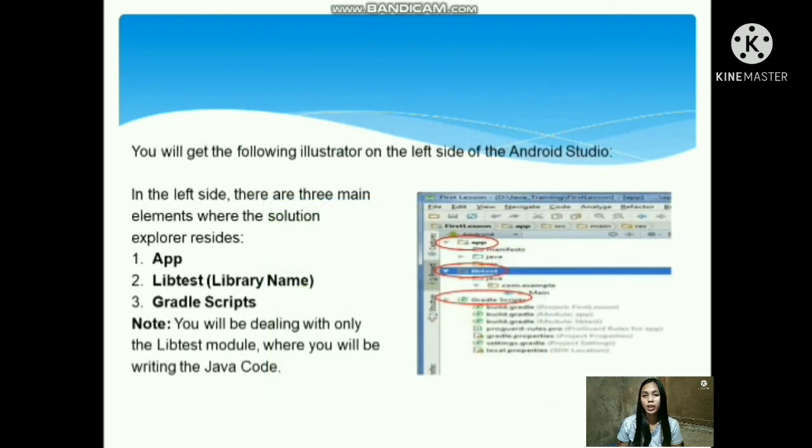You will get the following illustration on the left side of Android Studio. On the left side, there are 3 main elements where the Solution Explorer resides. First is the app. Second is the live test or the library name. Third is the Gradle script. Note, you will be dealing with only the live test module where you will be writing the Java code.